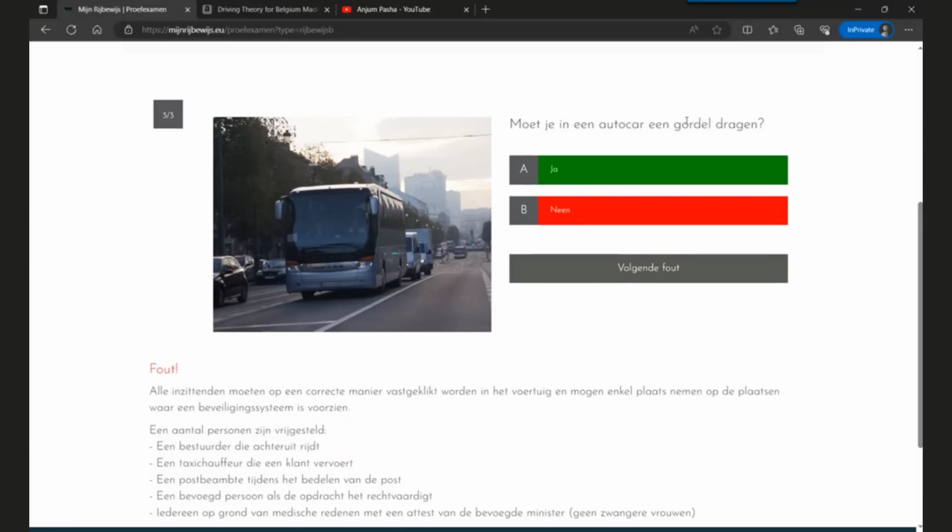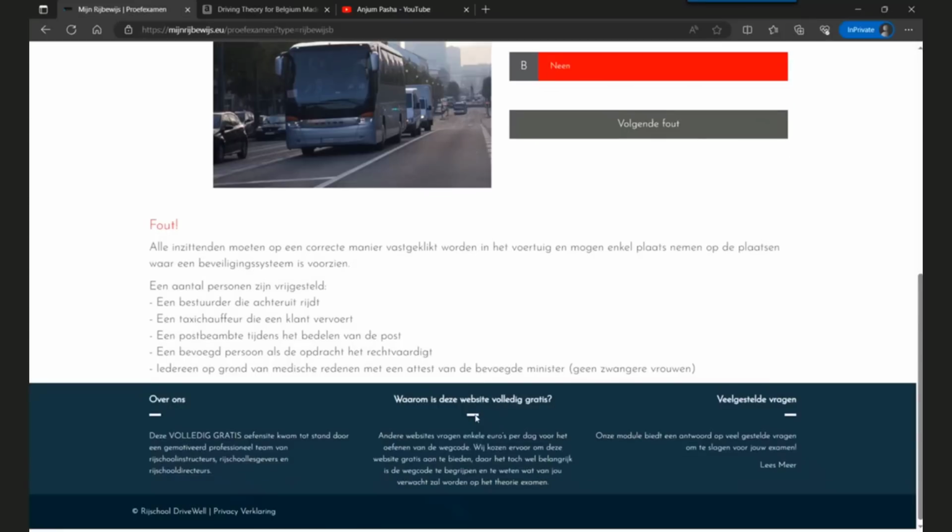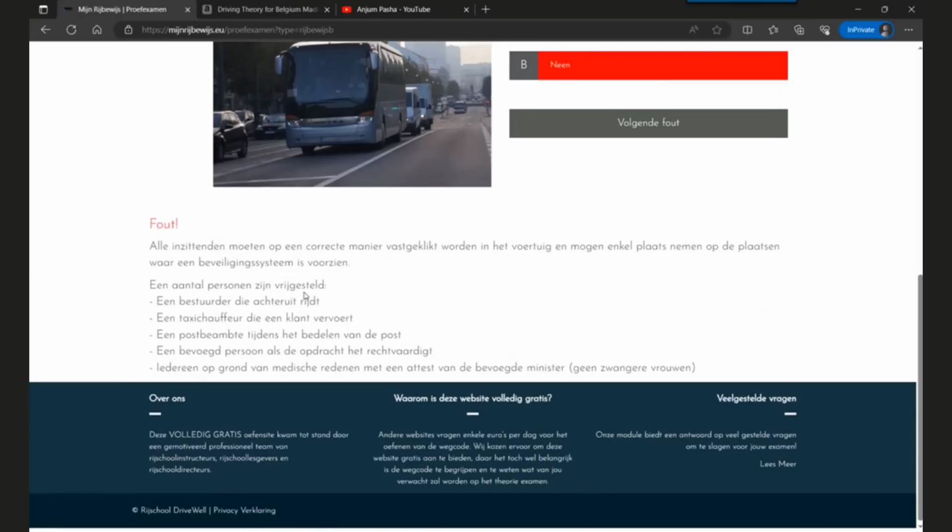So in an auto car, also you must wear seat belts. It says all people who are sitting should sit in a correct way with seat belts in the vehicle, and must sit only in places where it is safe and reserved for sitting. There are some exceptions who are exempted from wearing a seat belt. A driver who is reversing is exempted from wearing a seat belt.